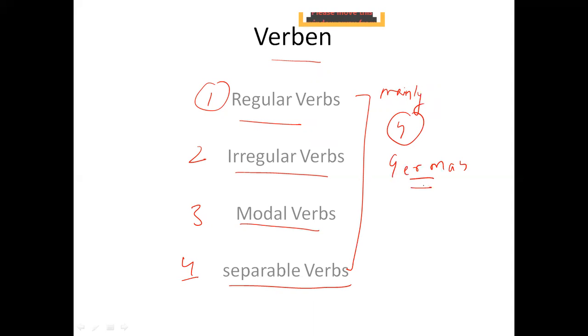If I talk about verbs in German, this map should be open in your mind. Four categories are there. If you remember this diagram, it will be easier for you to connect in future.